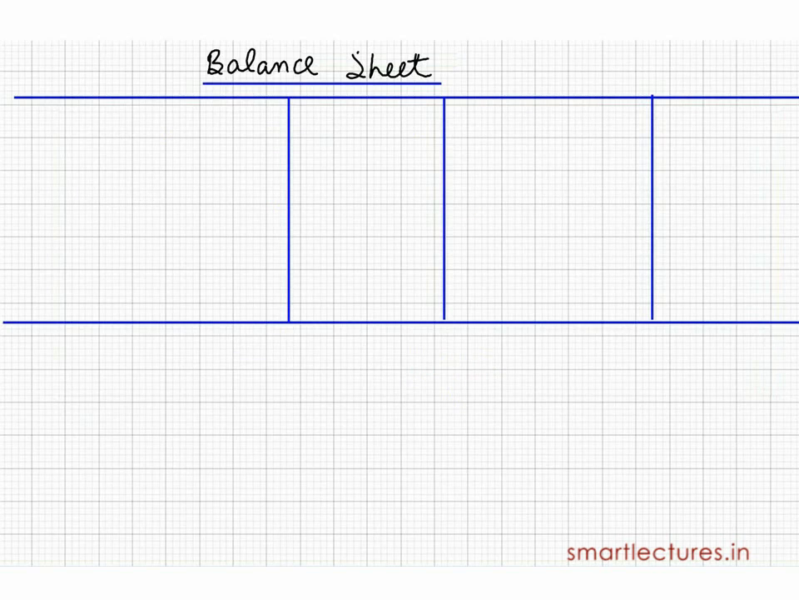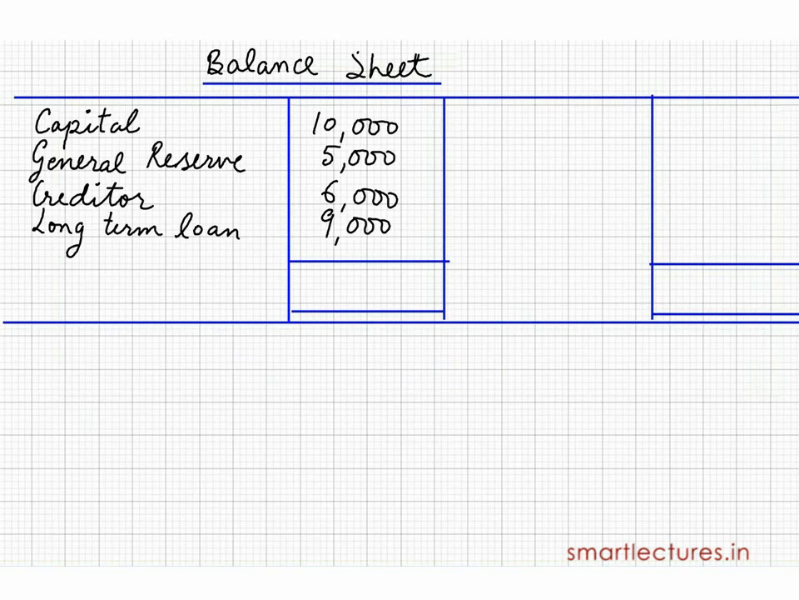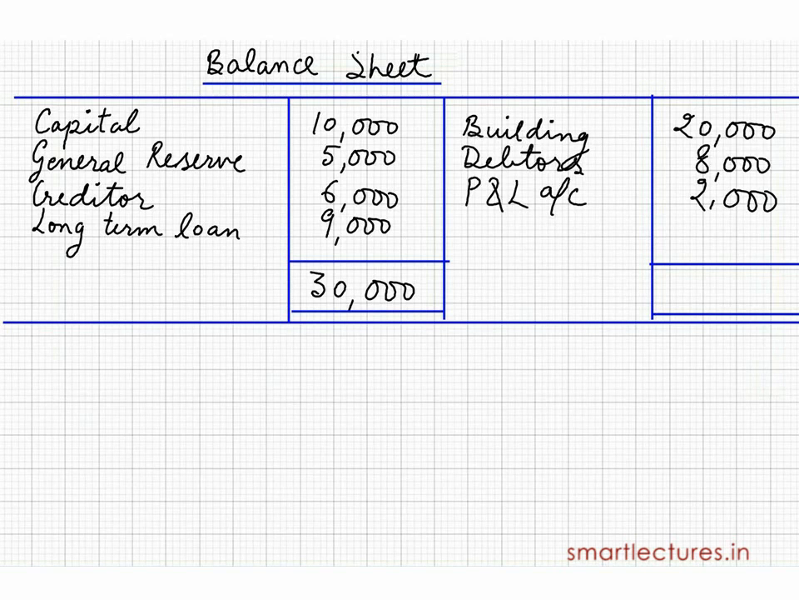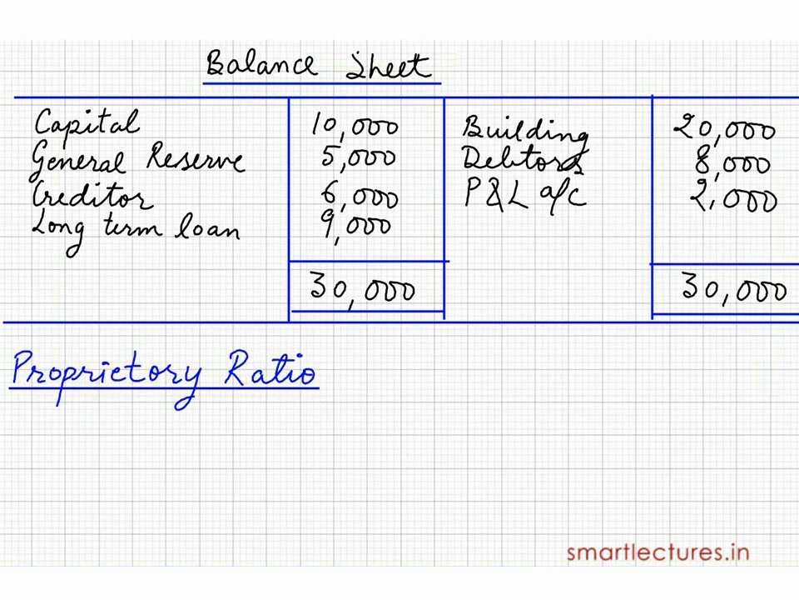Suppose this is the balance sheet of a company or firm. Capital is 10,000 rupees. General reserve 5,000 rupees. Creditors 6,000 rupees. Long-term loans 9,000 rupees. So total 30,000 rupees. On the asset side, building 20,000 rupees. Debtors 8,000 rupees. Profit and loss account 2,000 rupees. And the total 30,000 rupees. And you are asked to calculate the proprietary ratio.